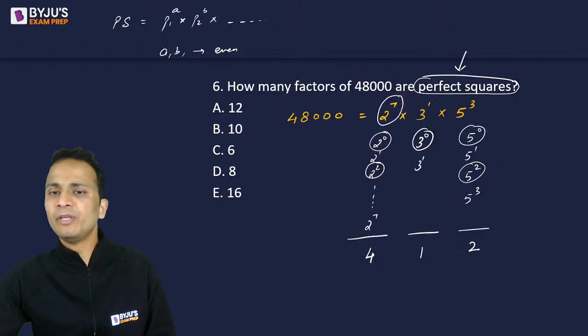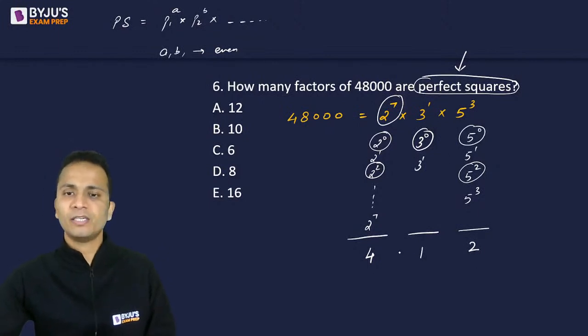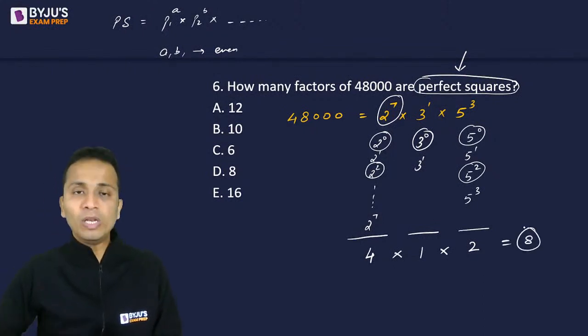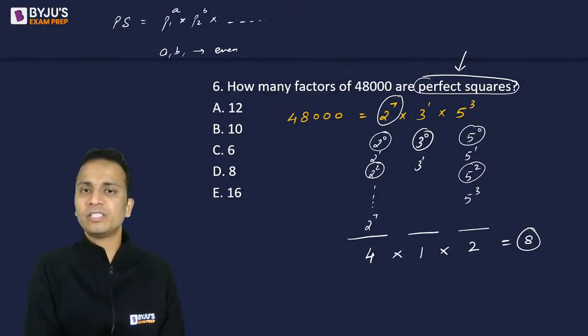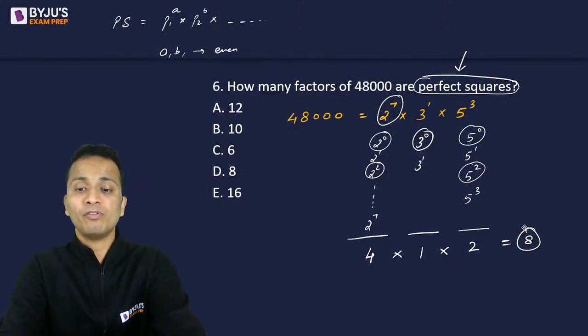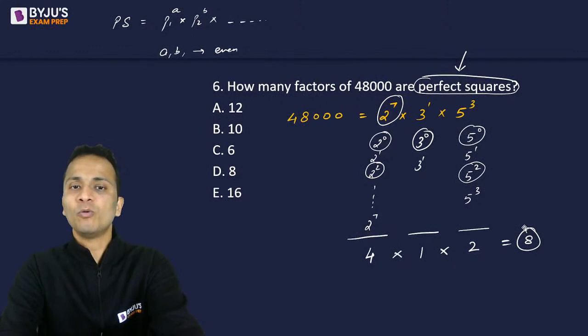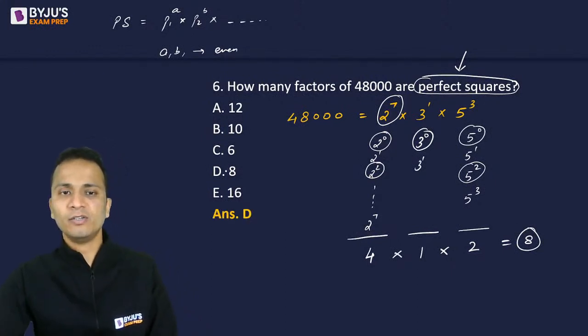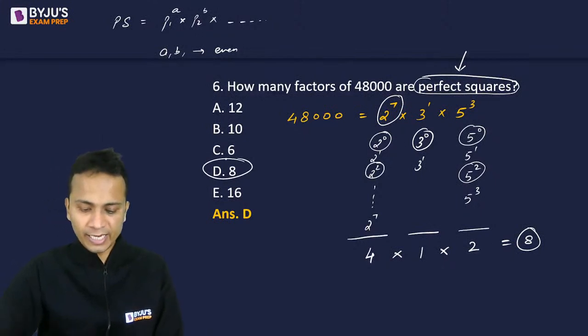So 5 can be used in a total of 2 ways. Now you will multiply these numbers. 4 into 1 into 2, that is equal to 8. So 8 will be the number of factors of this number which are perfect squares. I hope I am clear with the explanation. So the correct answer will be option D, that is 8.